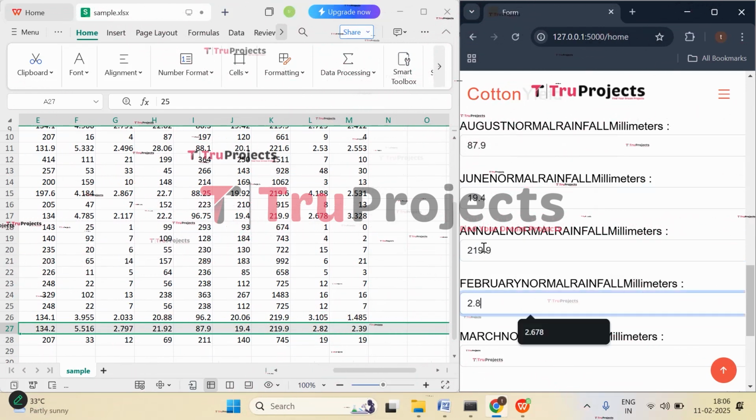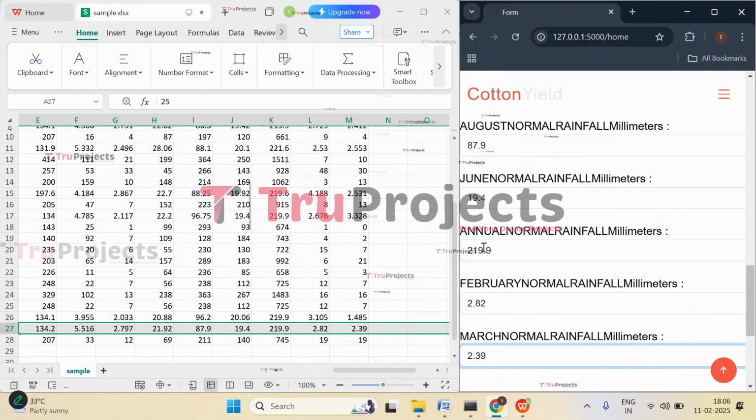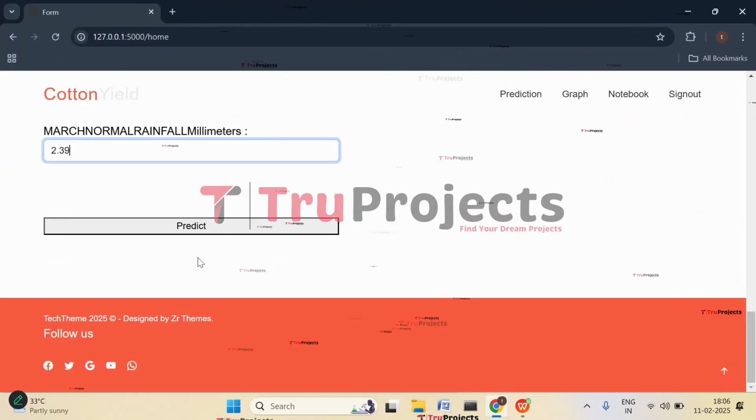February it is 2.82. March it is 2.39. Now let's click on predict.